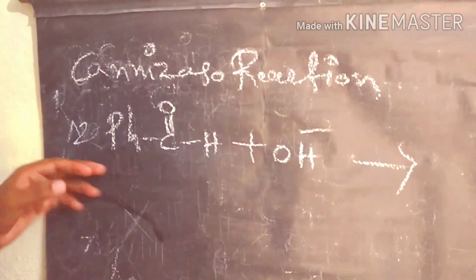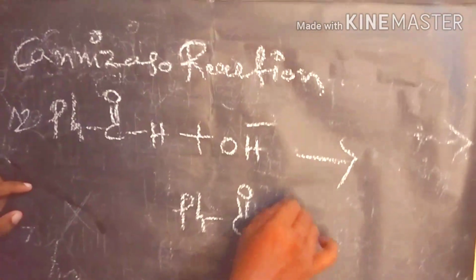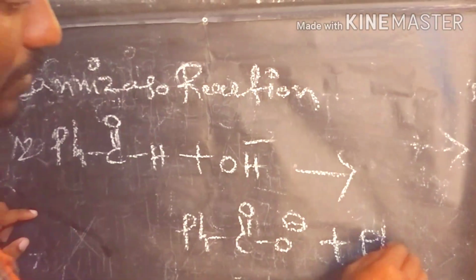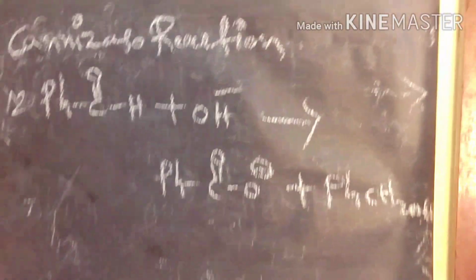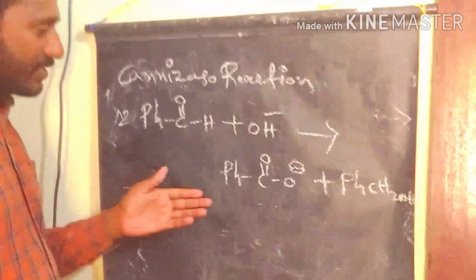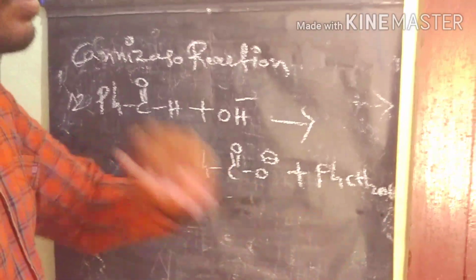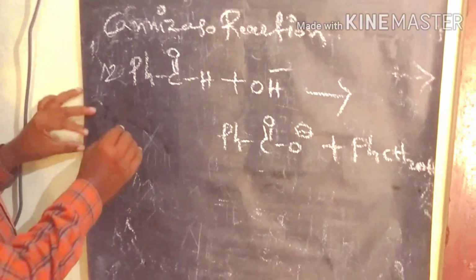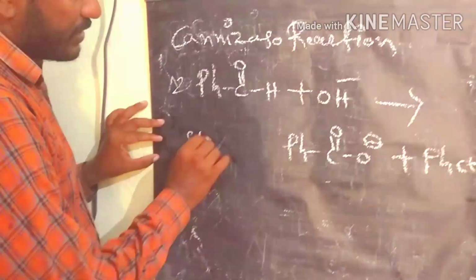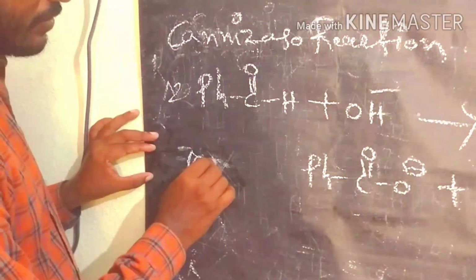We get two products: one is a carboxylate ion, and the other is an alcohol. Undergoing self oxidation and reduction, we get the carboxylic acid and alcohol as the products. In this reaction there are some steps, so we discuss the mechanism here.